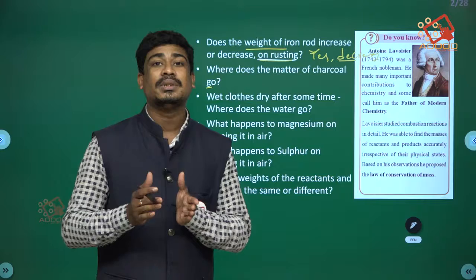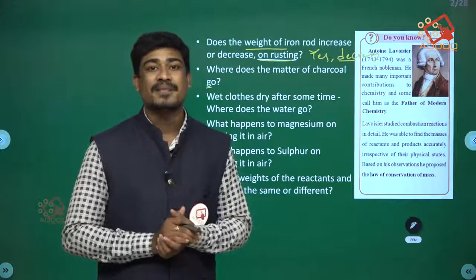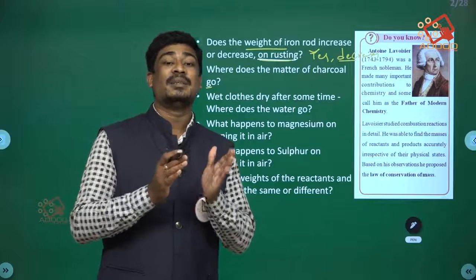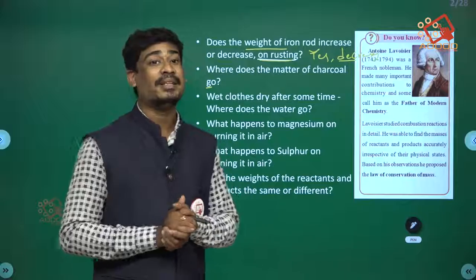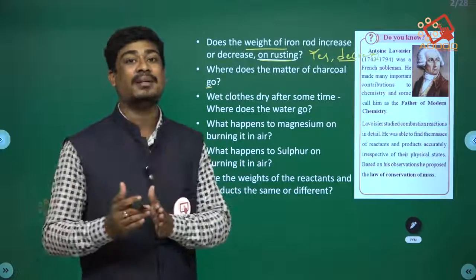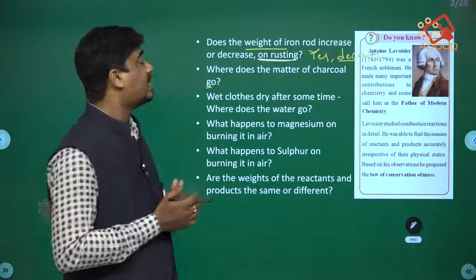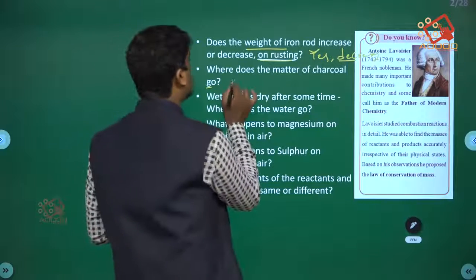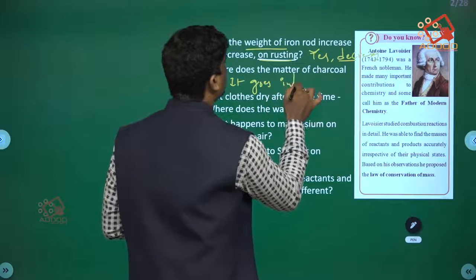Some water mixed with gases and some of the ashes dissolve in the soil. That is what happens while burning charcoal. Where does the matter of charcoal go? It goes into the soil.